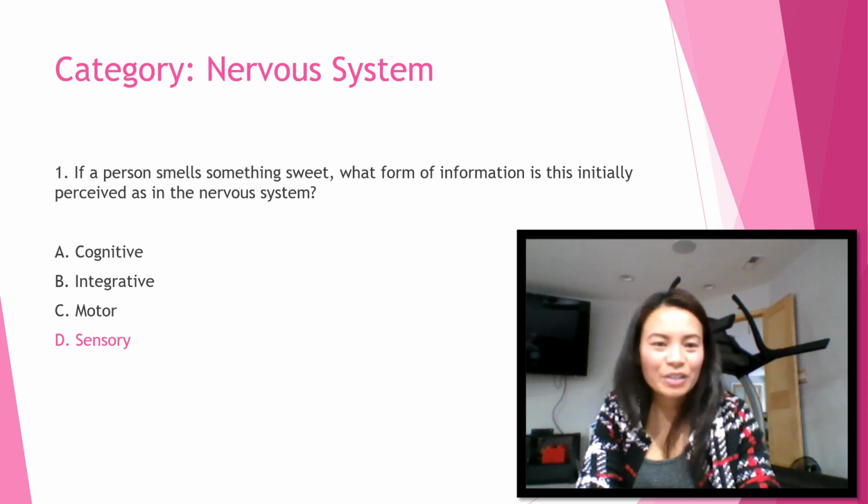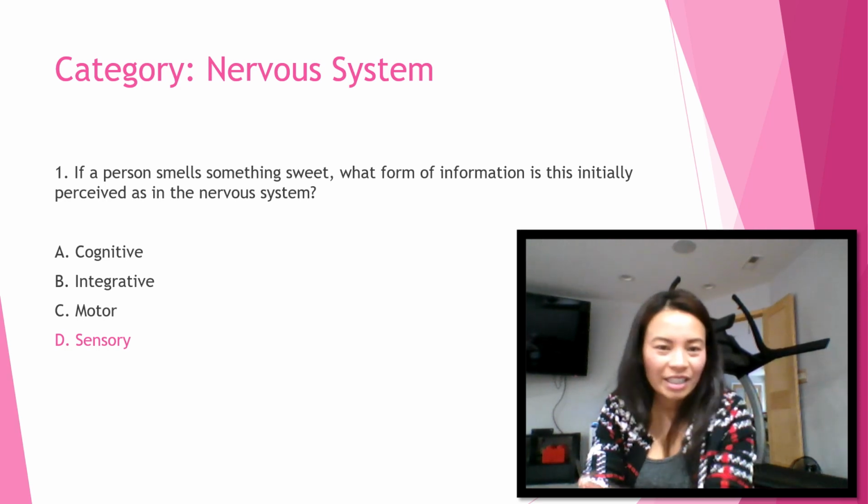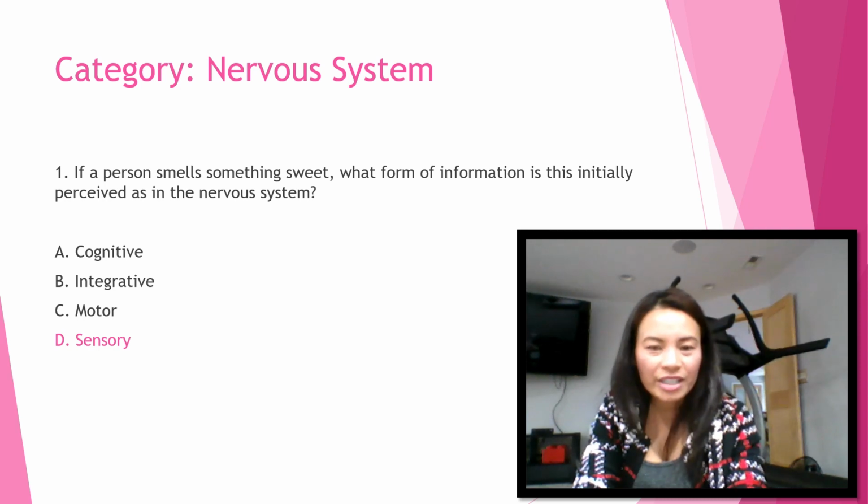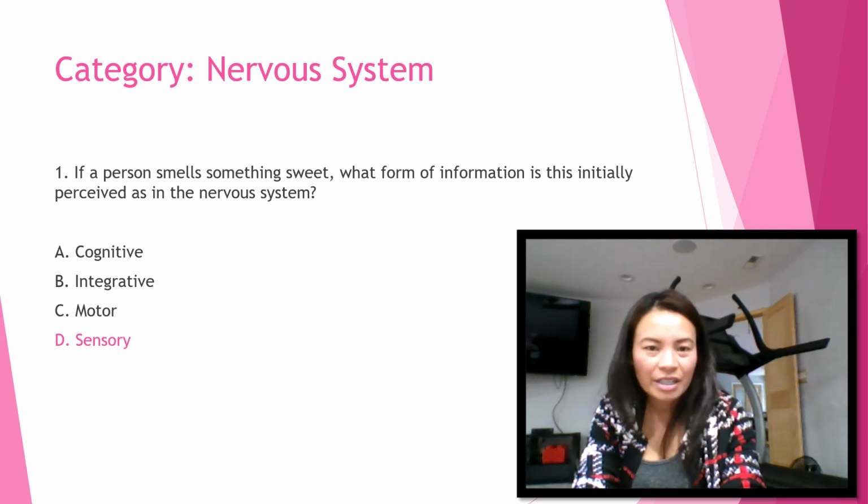Okay, so number one, if a person smells something sweet, what form of information is this initially perceived as in the nervous system? The answer is letter D, sensory. To explain that, a sensory nerve is a nerve that carries sensory signals to the brain. These types of nerves detect sight, sound, smell, taste, and touch.